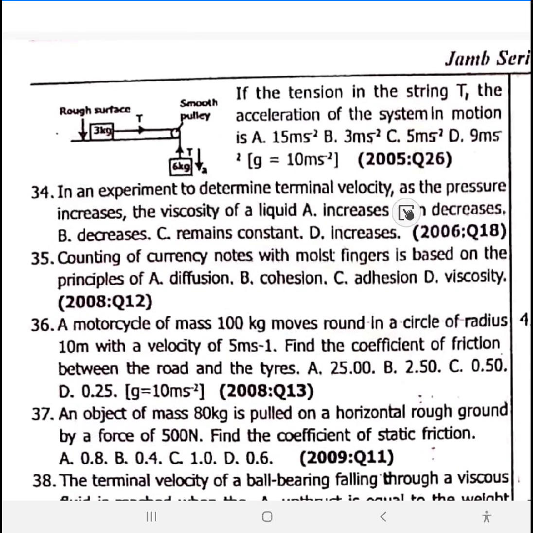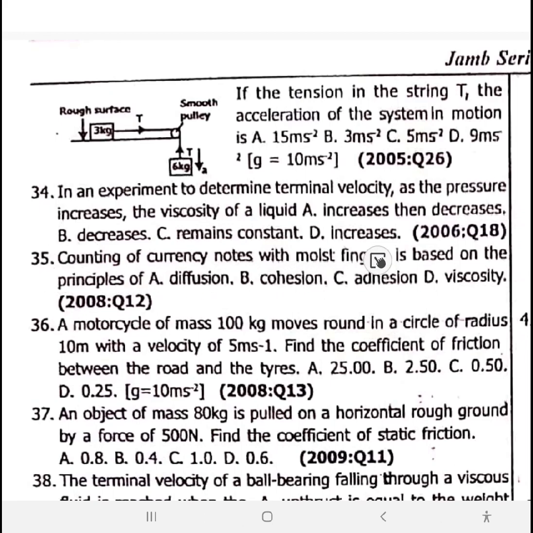34. In an experiment to determine terminal velocity, as the pressure increases, the viscosity will do what? Decrease then increase. Remember, I said it will decrease, then it will still increase again. So what would you pick here now? In an experiment to determine terminal velocity, as the pressure increases, the viscosity will do what? It will decrease. Option B. Now you say, but sir, why would you pick decrease and not increase? Well, they say as the pressure increases, meaning the pressure here is appreciable, high.